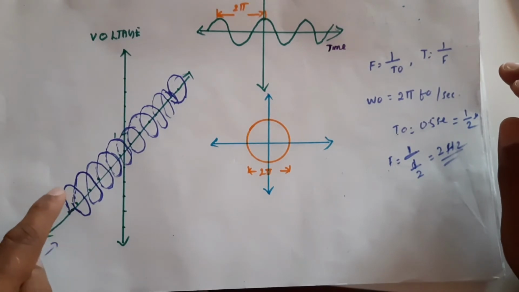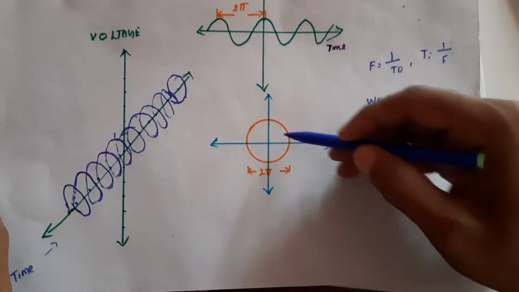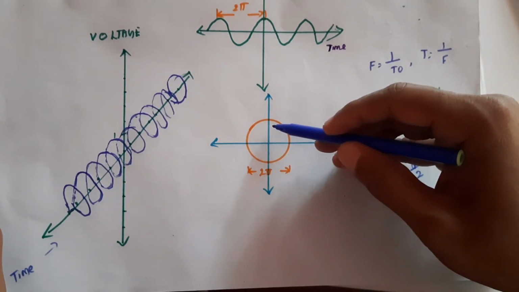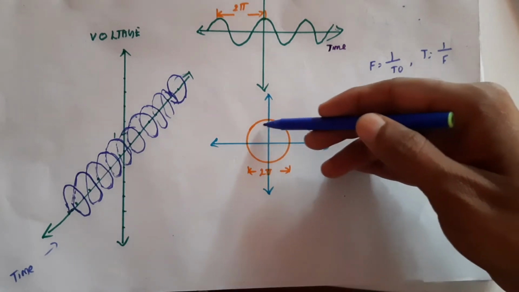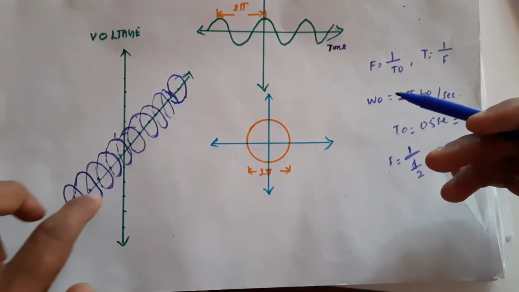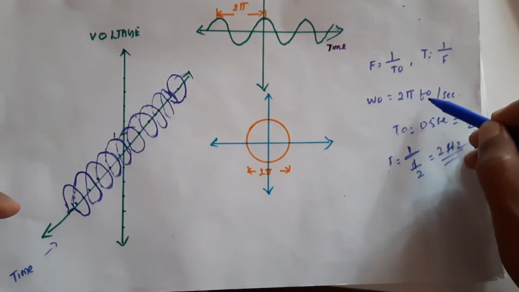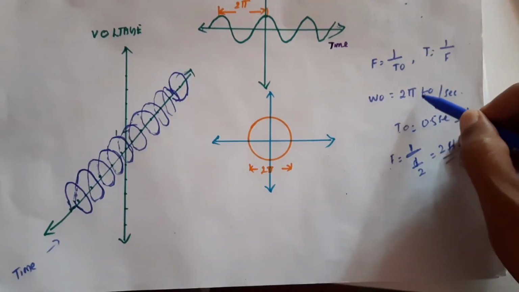Half second will be taken to complete the circle. Here also we can see that in order to complete one cycle, half second is taken. So in 1 second how many cycles will be completed? In 1 second it will complete 2 cycles. That is called angular frequency. That means in 1 second how many rounds it will complete. This is called angular frequency.